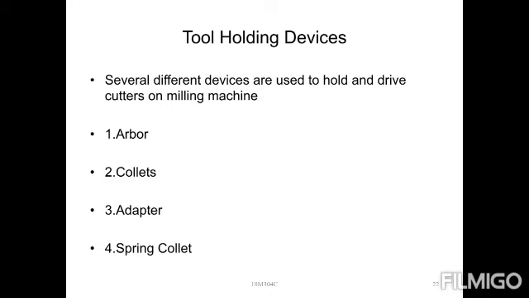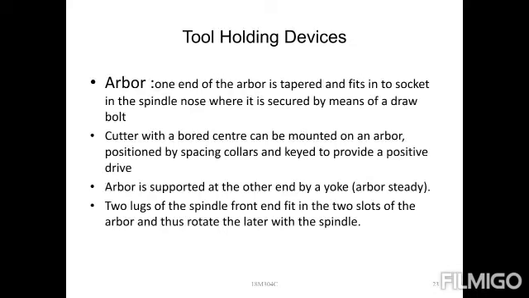Then next, tool holding devices. What are the main components of the tool holding devices? Any machine has them, and this question will compulsorily be raised. They consist of the arbor, collets, adapters, and spring collets. These are the main ones. First one is the arbor. One end of the arbor is tapered and fits the socket in the spindle nose, where it is secured by means of a draw bolt.